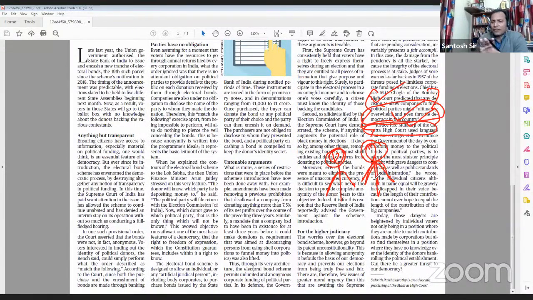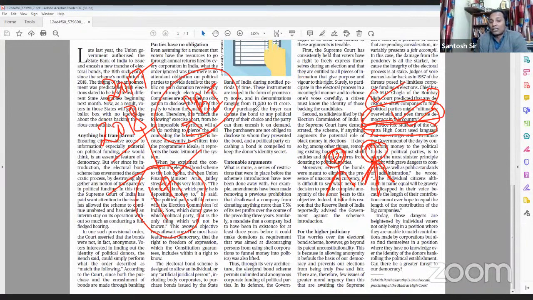Overall, first of all, there are some points which are important from the prelims point of view. The electoral bond scheme was introduced in Budget 2017 and implemented for the first time in 2018. Till now, electoral bonds have been issued 19 times. One more point is that SBI is the only bank mandated to sell these electoral bonds, and these bonds are denominated from 1000 rupees to 1 crore.